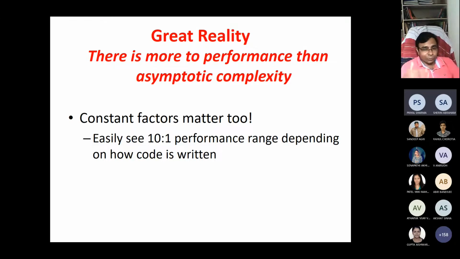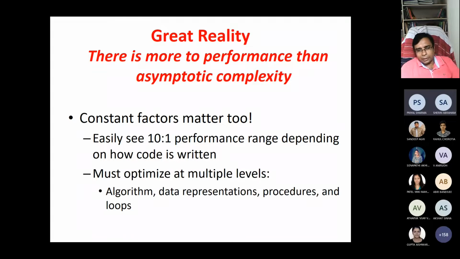Even a 10% or 20% performance improvement, meaning less time, is also significant. And we should optimize at multiple levels. So choosing a very good algorithm, a very good way of data representation, procedure level, loop level, all levels of implementation we should optimize so that we'll get more performance, or a very good speedup of our program.